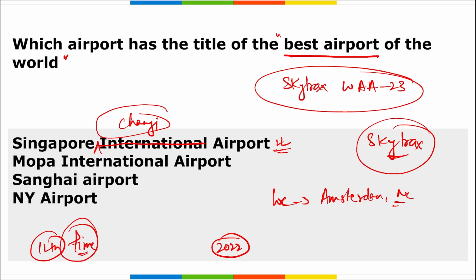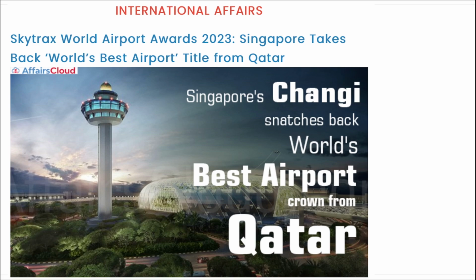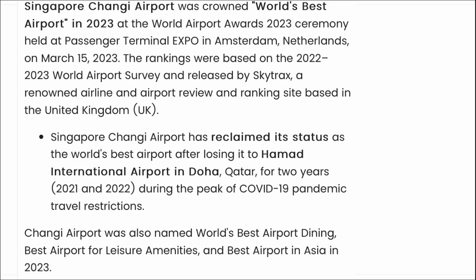And remember, Changi Airport previously held the top spot on the list for 8 consecutive years till it slipped to the second position, behind Hamad International Airport, in 2021 and 2022. But now in 2023 again, Singapore Changi International Airport has been declared the best airport in the world. Here you can see it is a very beautiful airport.